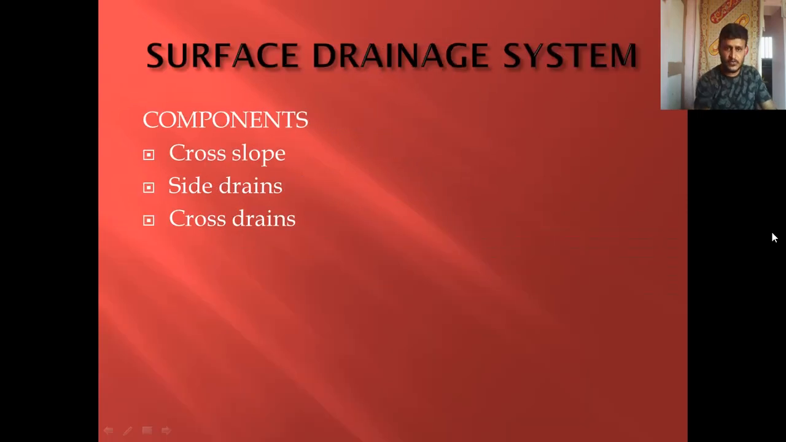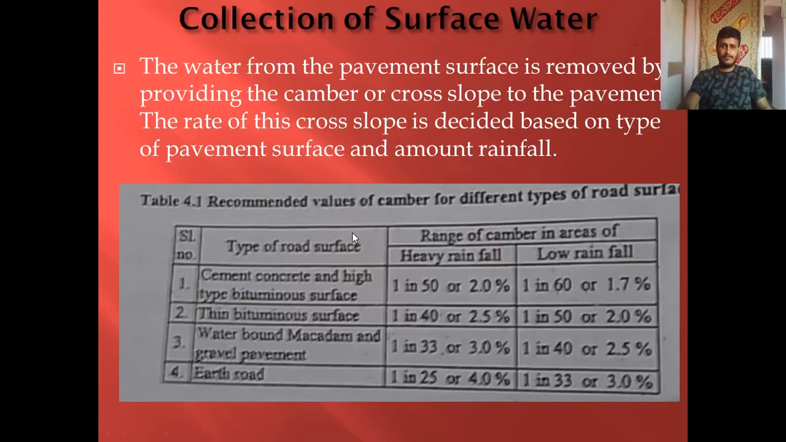We shall see the first one, the surface drainage system. The surface drainage system has three major components. The first one is cross slope or camber, the second component is the side drain, and the third component is the cross drain. We shall see them one by one. The first one is cross slope.